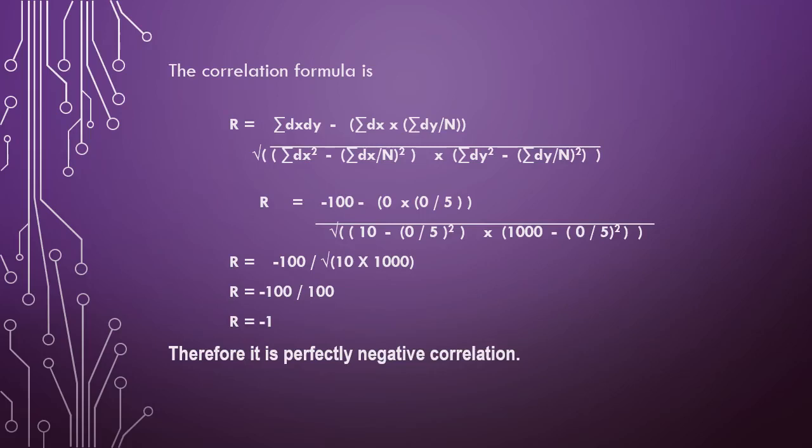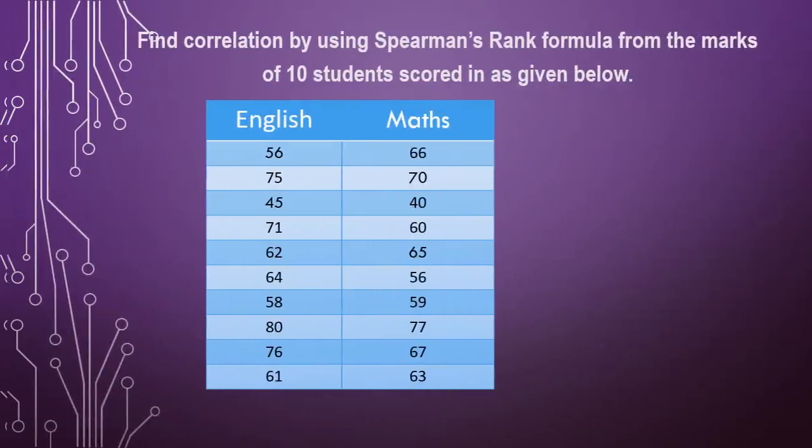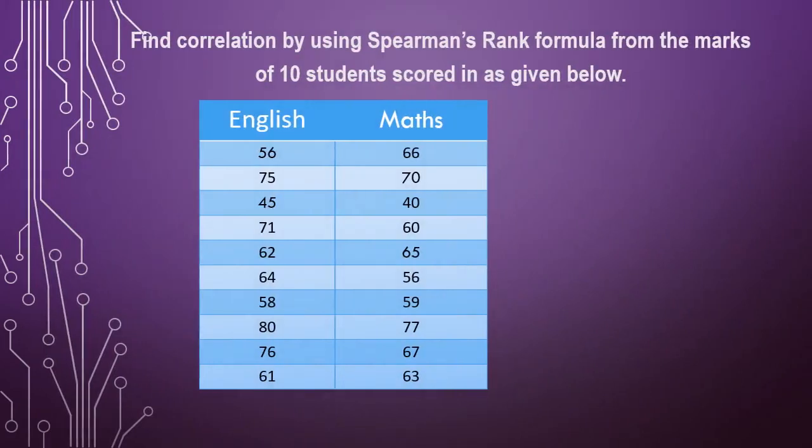Then another method through which we can find a correlation is Spearman's rank formula. So this Spearman's rank formula is another method through which we can find a correlation between the variables. So now we shall look at a problem which has been given, that is to find the relationship between the subjects English and Maths of 10 students, and you need to obtain the correlation between those two subjects.